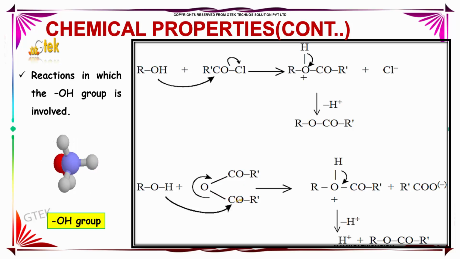In the secondary reaction, where we have an alcohol with ketone, we obtain the following product ROHCOR- along with carboxylic ion, which on further hydrogenation gives the H+ ion along with the ketone product.